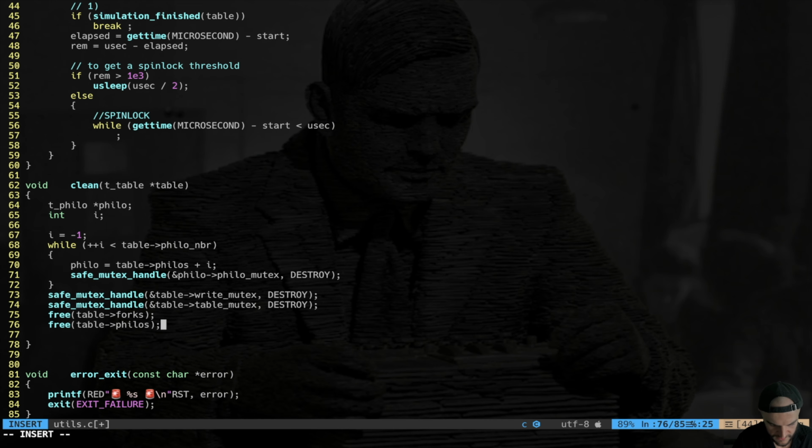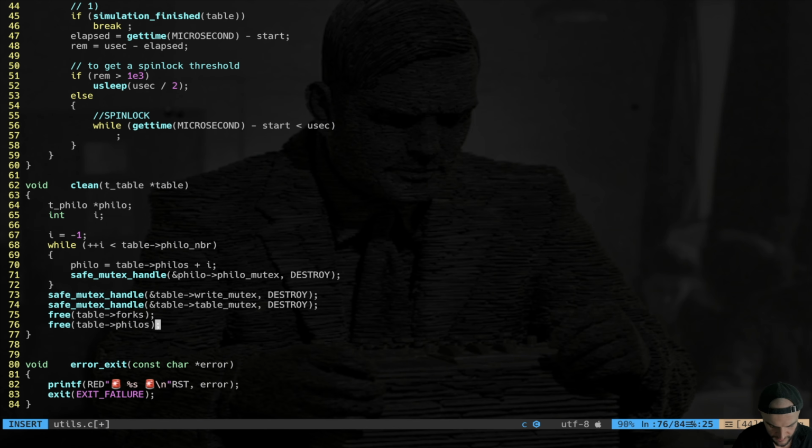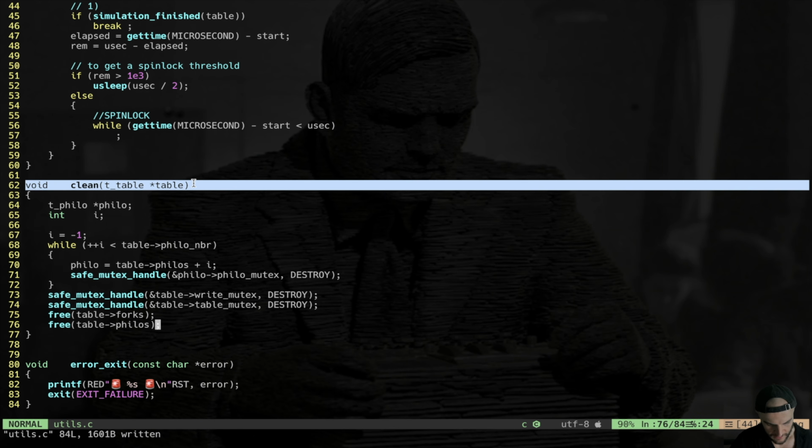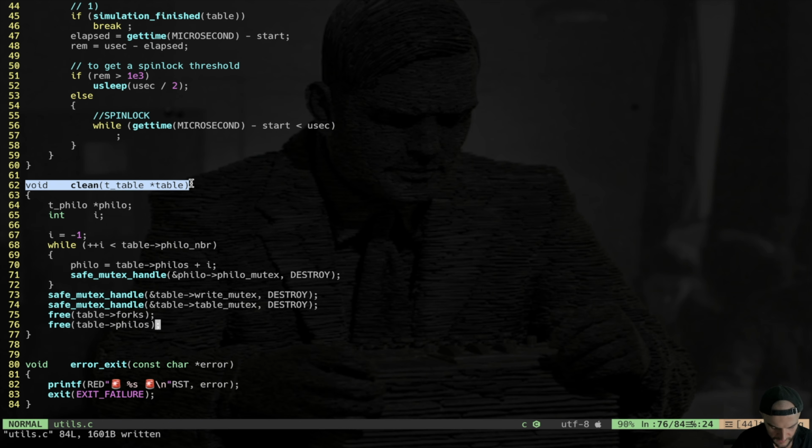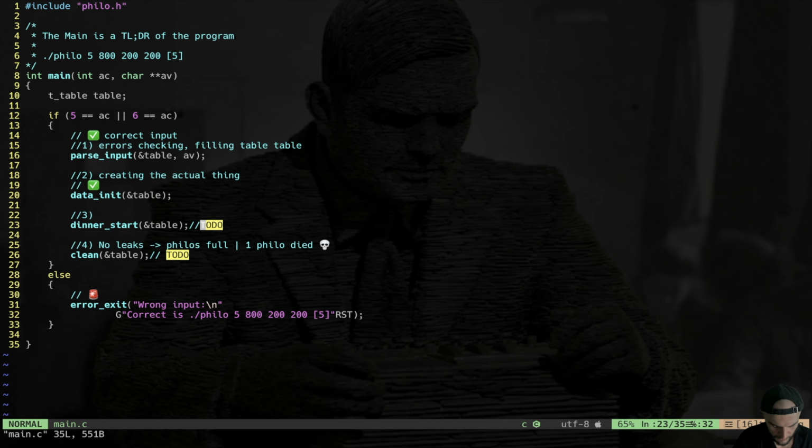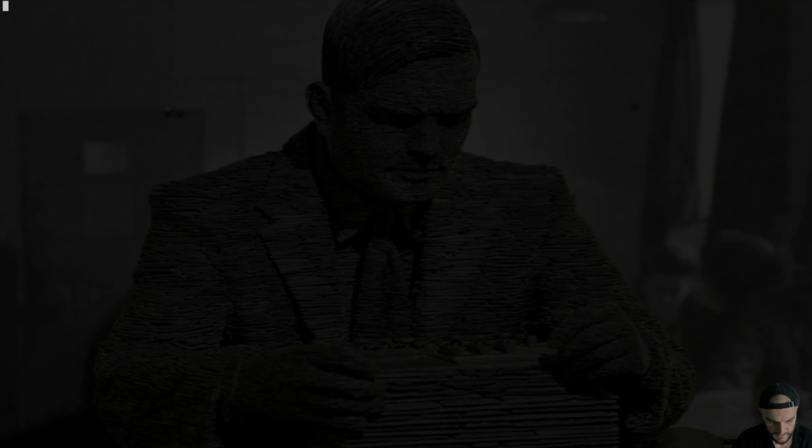That's it. That's the clean function. Destroy the mutexes and free the actual malloc elements. Then I'm going to copy these and put my header. And now we have our beautiful clean function. So we can cancel this. Now let's make some tests.